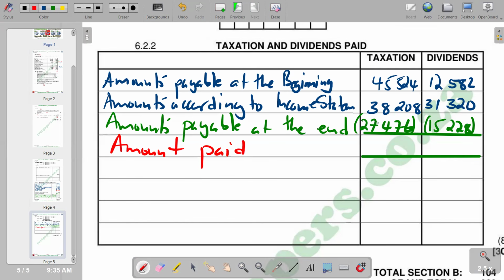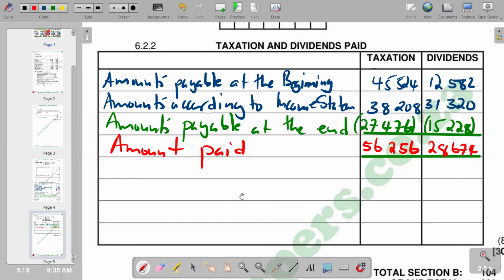So on the taxation column, we're saying 45,524 plus 38,208 minus 27,476, and we get 56,256. And then in the other column, we're going to get 28,674. So these are the amounts that are supposed to be transferred now to the statement of cash flow as taxation paid and dividends paid. So this is what that part was.